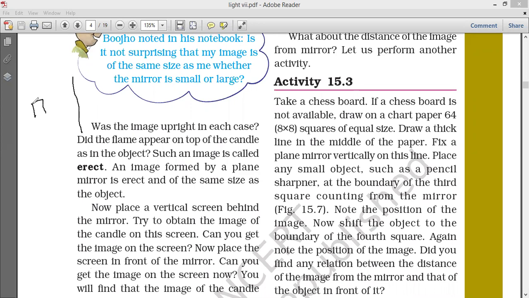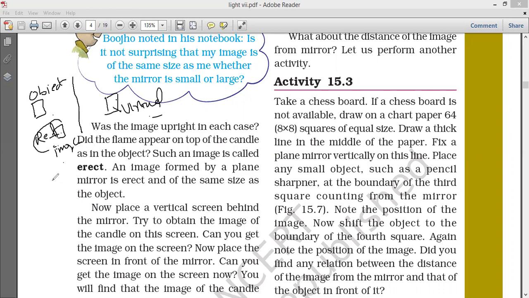Here the object is there. Already I have explained object and image. Suppose the image is this side, this is called real. Suppose the image is here, that is called virtual. In a plane mirror we have seen a virtual image, but here you are seeing a real image on this side.